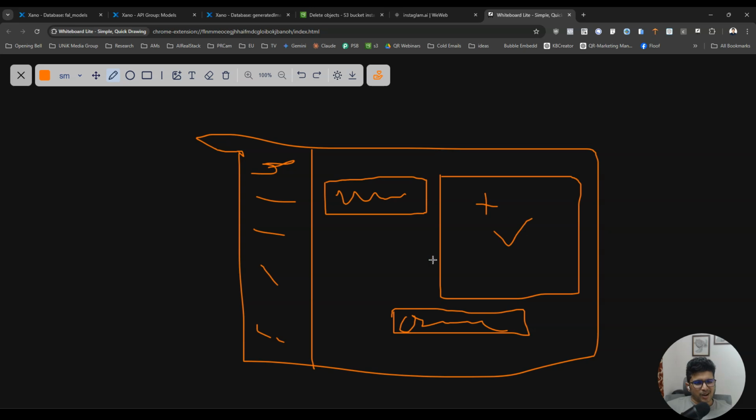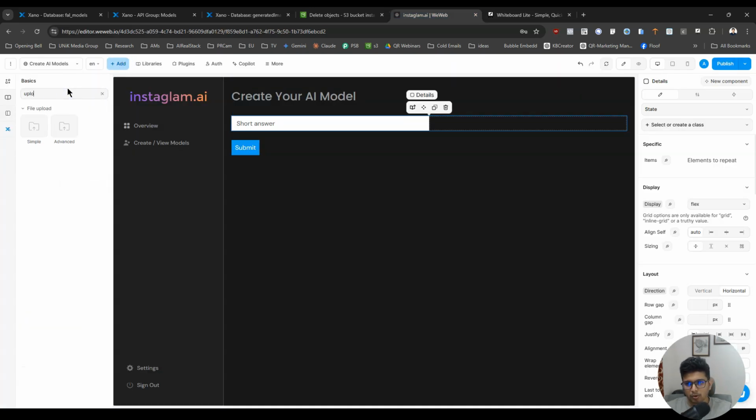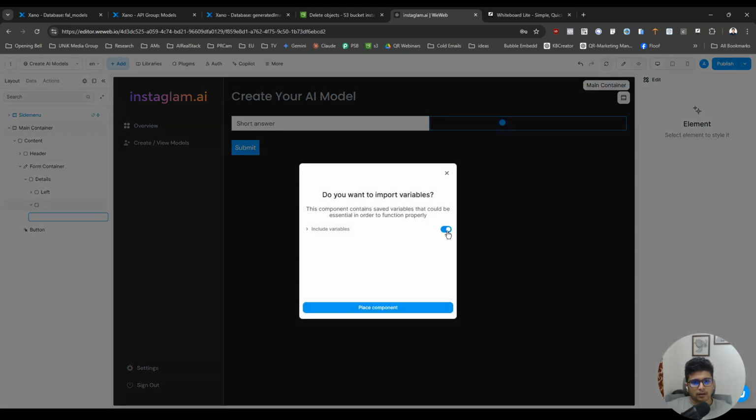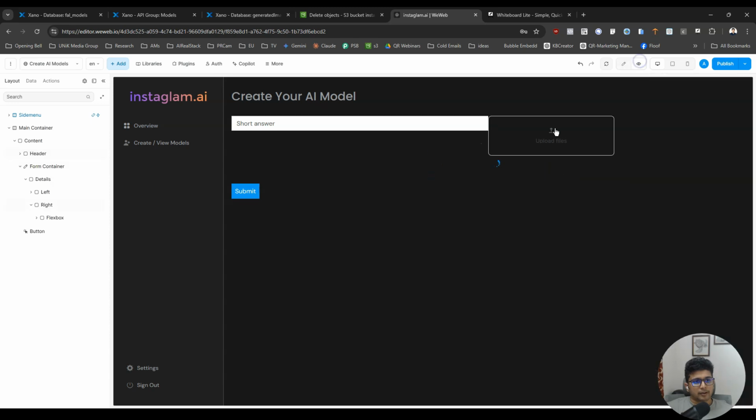The only challenging part here, all of this is very easy, is this right side. We need to create that upload multiple files box. I think Weweb has something for upload, right? Oh, Weweb kind of has this.